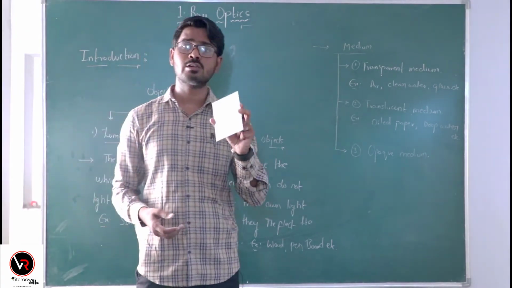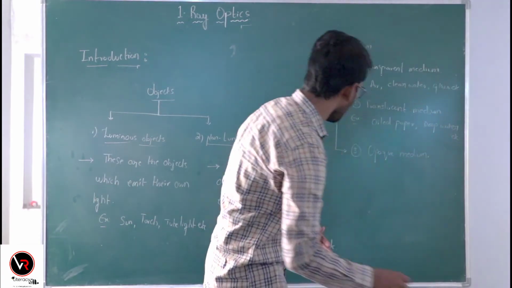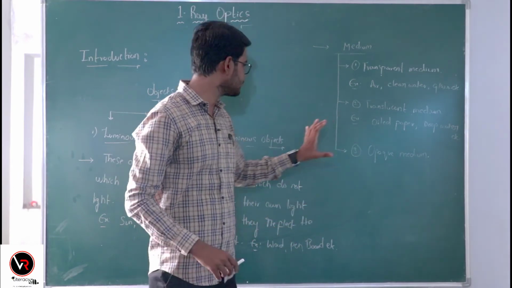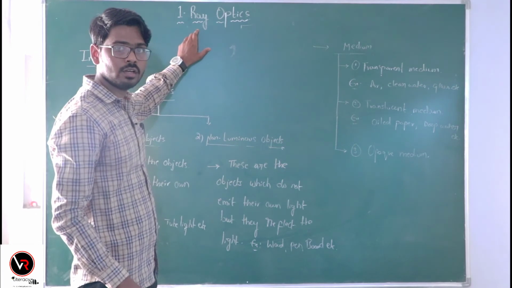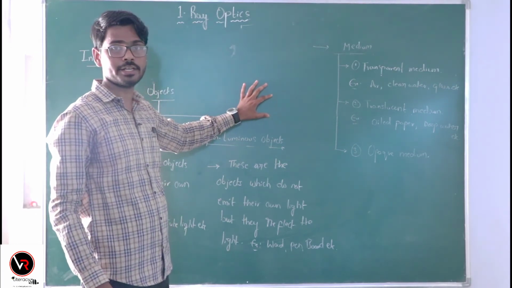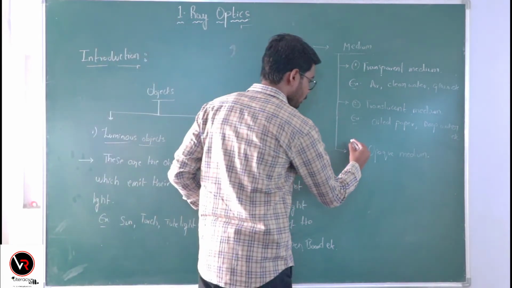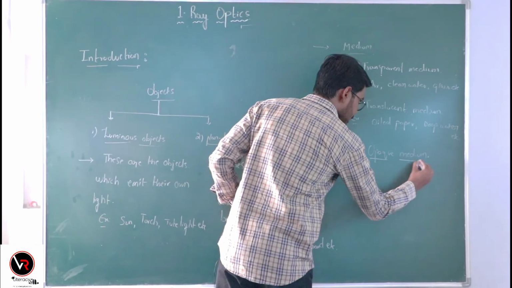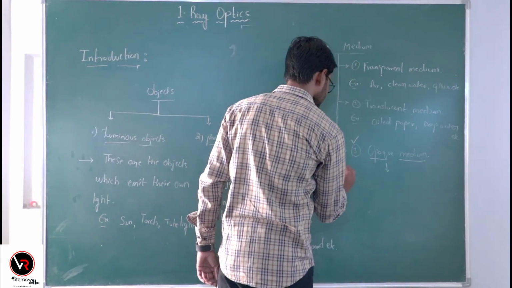So intensity is also kept constant. So opaque, we deal with it in this chapter, ray optics, in the study of reflection of light from both plane and curved surfaces. We deal with this opaque medium. Let me write this definition.